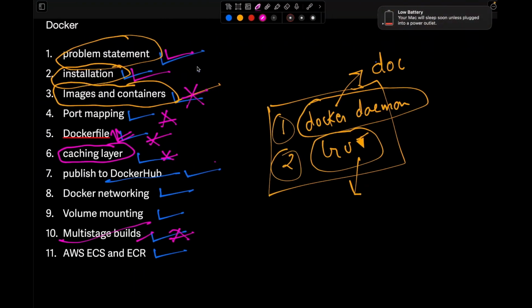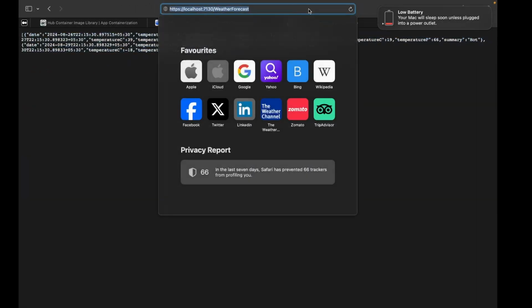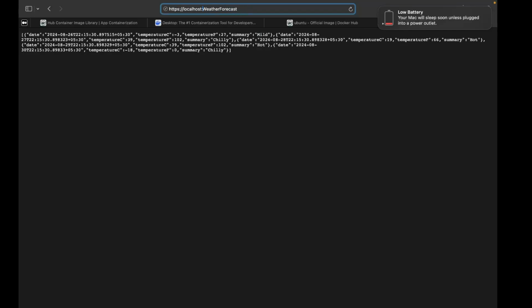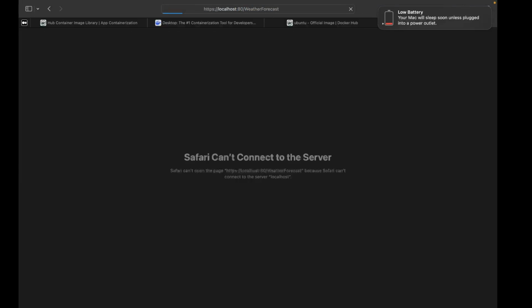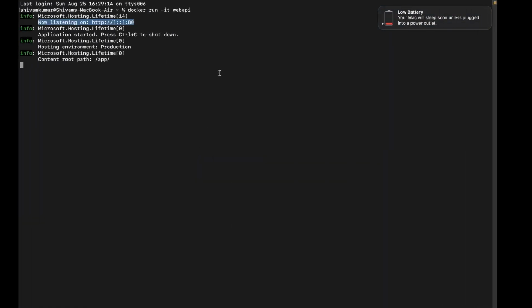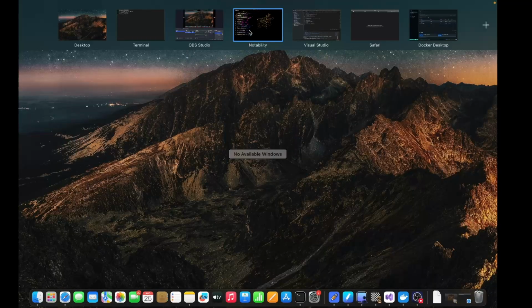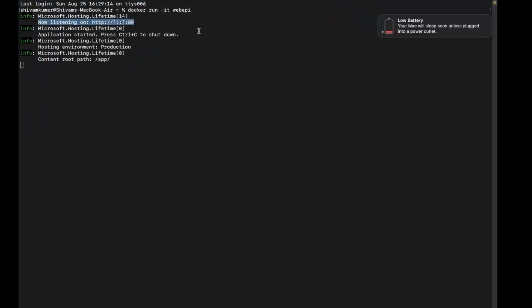Okay, so if you go and run this in your browser at port 80, it is saying that it can't connect to the server. Why?